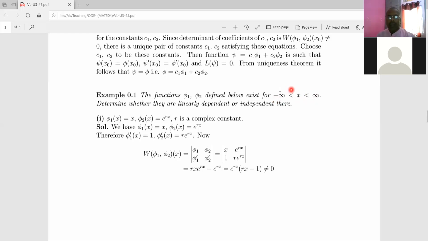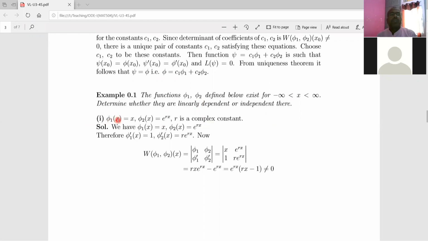So here we take the domain of these two solutions as the whole real line. This real line is the domain of our solutions phi1 and phi2 for the given second order differential equation. So let us see here first.